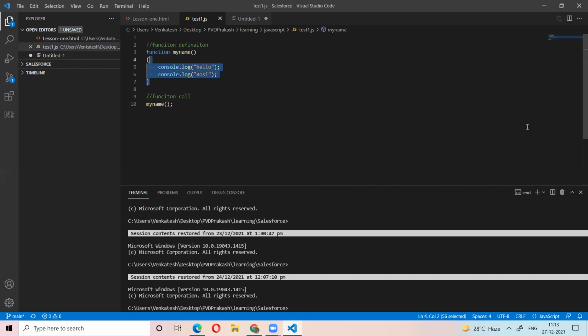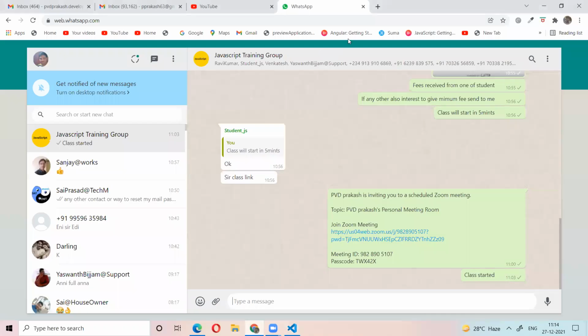So you define a set of statements in a function with a name. This is the function definition. Whenever you want, just call that function name. So whatever name we gave, we call the function by that name. This is called the function name. Let's see. Okay. Let me run the code.